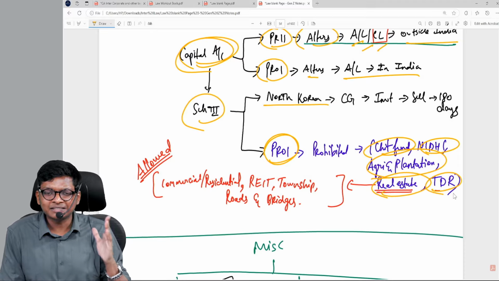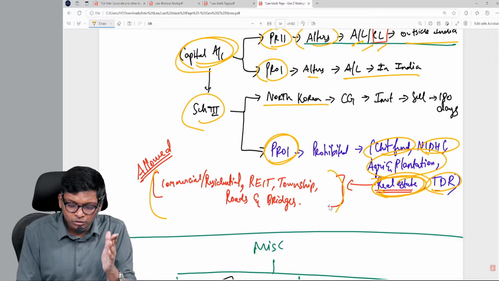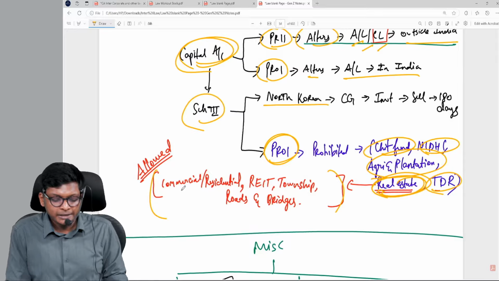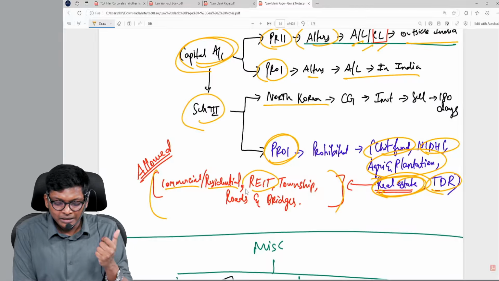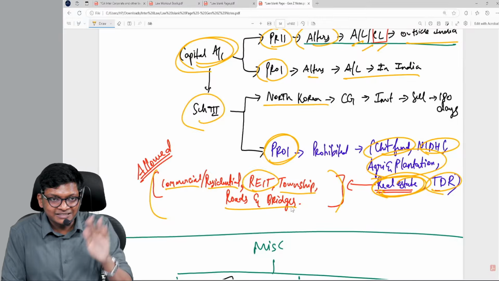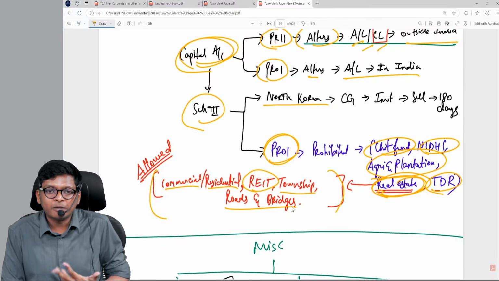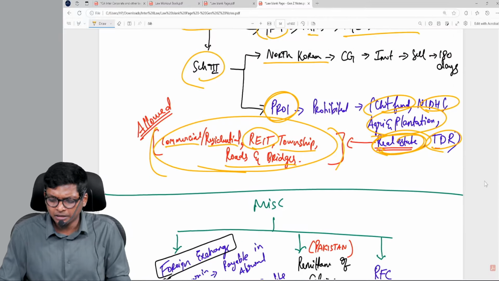You can't invest. TDRs is transferable development rights. But the word real estate does not include these, that means these things are included: commercial and residential flats you can invest, real estate infrastructure trust you can invest, township, roads and bridges they can invest because that is for development. Otherwise, how will we develop? These are basic developments that are needed.